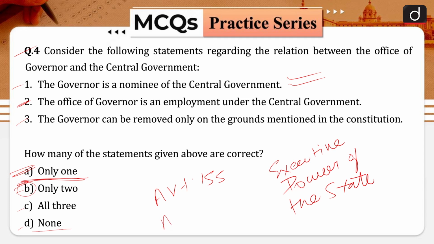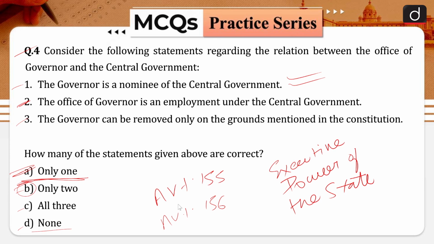Article 156 of our Indian Constitution provides that the governor holds office during the pleasure of the president. The grounds on which a governor may be removed are not laid down in our Indian Constitution. Therefore, the president can remove the governor from office at any time without assigning any reason and without giving any opportunity to show cause.